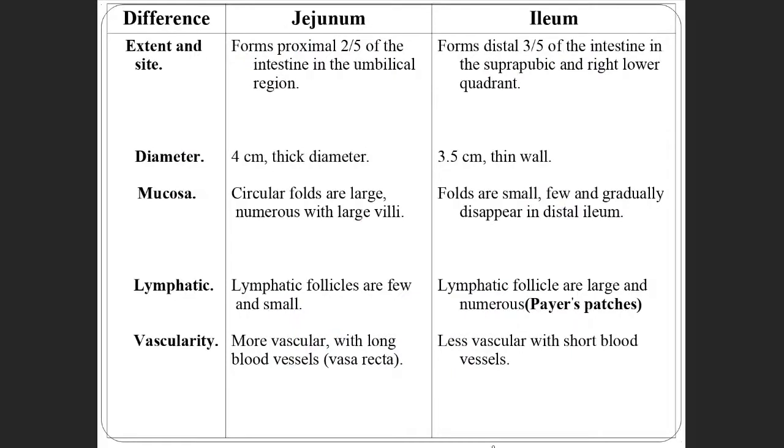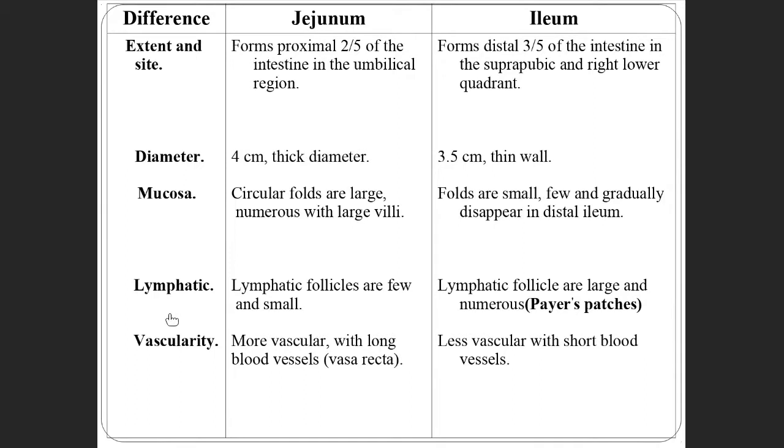So just know all these differences. The extension, diameter, and these things we already discussed. The mucosa means the foldings inside. When you make a section in the jejunum, you will see a large number of circular folds. With the help of these circular folds, the food goes on moving forward, whereas in the ileum these folds are smaller.